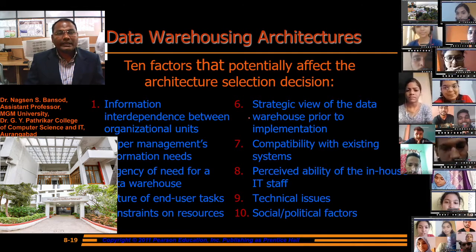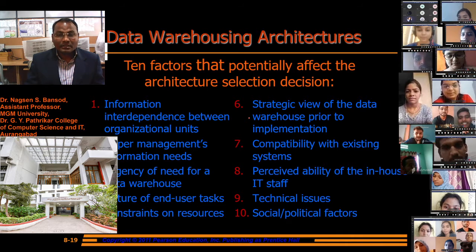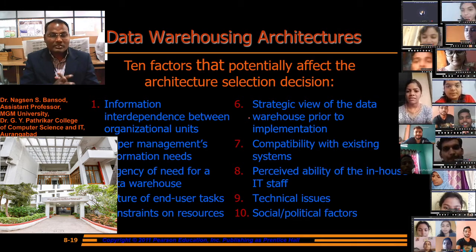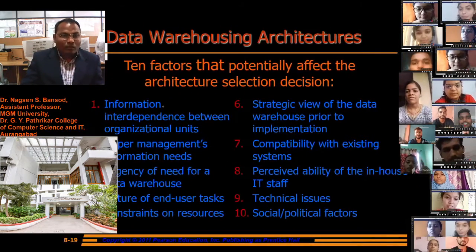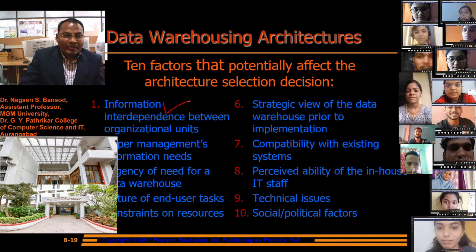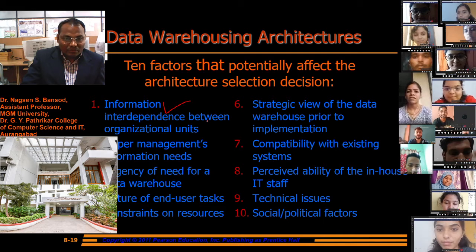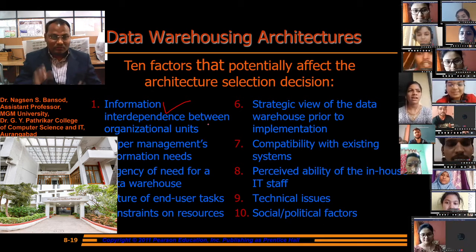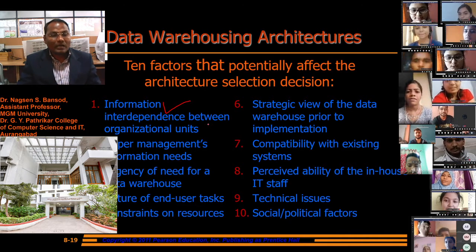Now, data warehouse architecture: 10 factors that potentially affect the architecture selection decision. Which architecture do we have to select? On the basis of these 10 points, we have to select the architecture. First, information interdependence between the organizational units. If there is information interdependence, then this point has to be considered when we select the proper architecture.